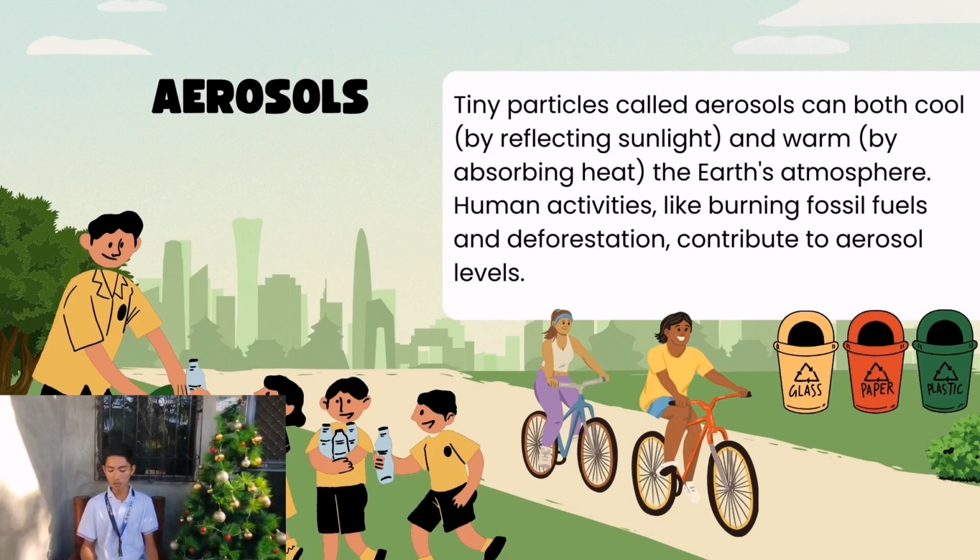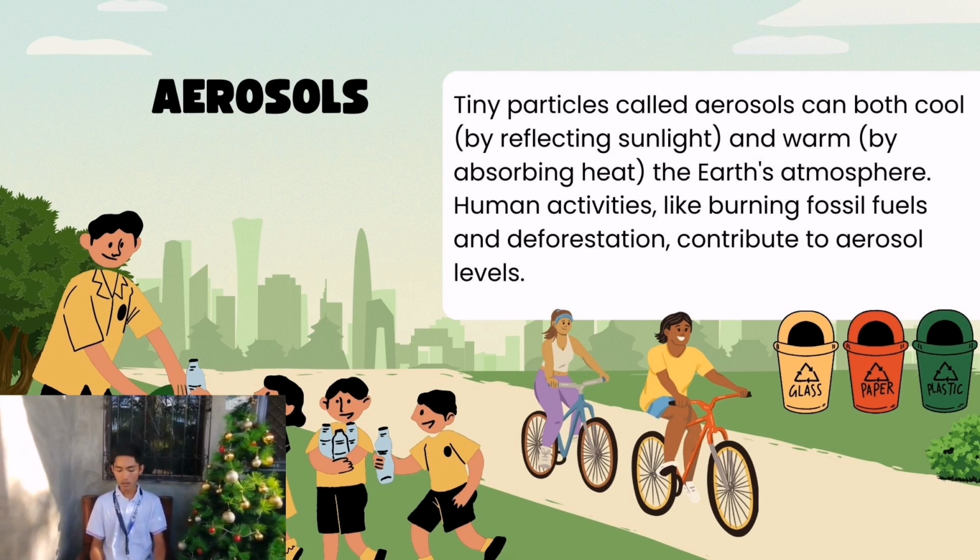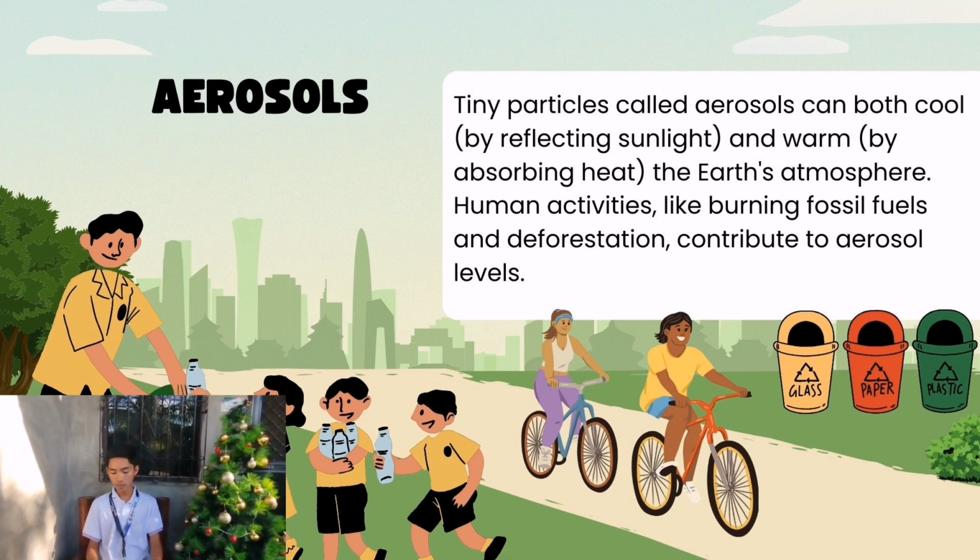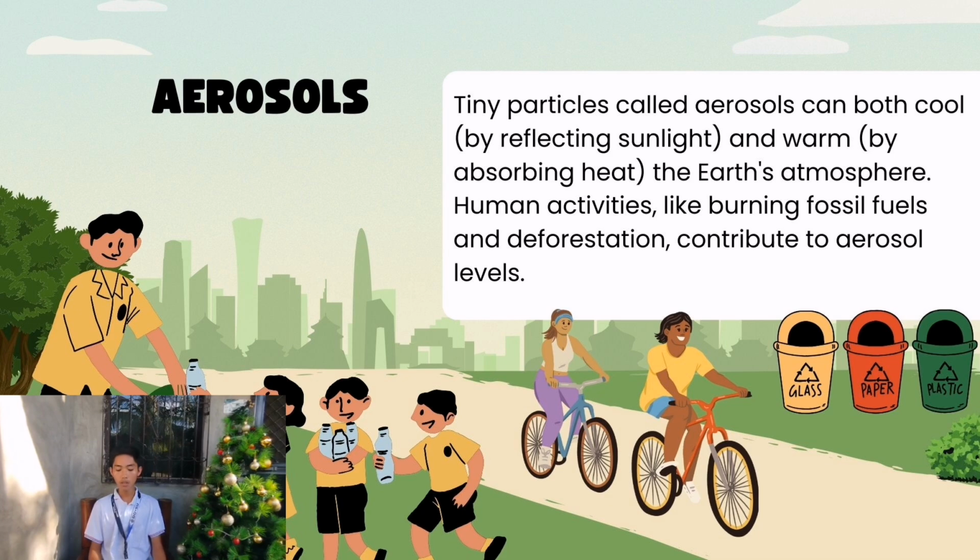Next is aerosols. So aerosols are tiny particles in the atmosphere. They can cool the Earth's atmosphere by reflecting sunlight, and they can also warm the Earth's atmosphere by absorbing heat. This is a product of human activities such as burning fossil fuels and deforestation.